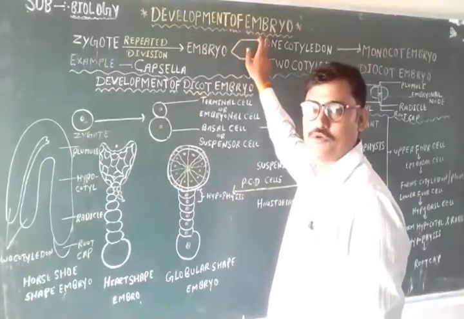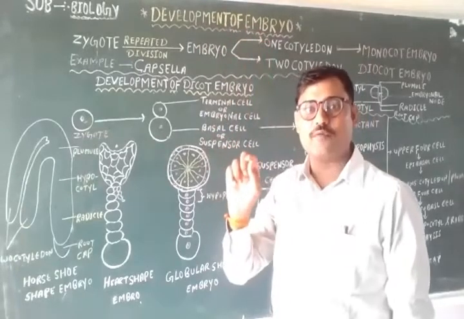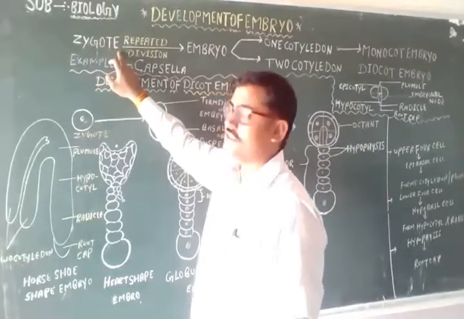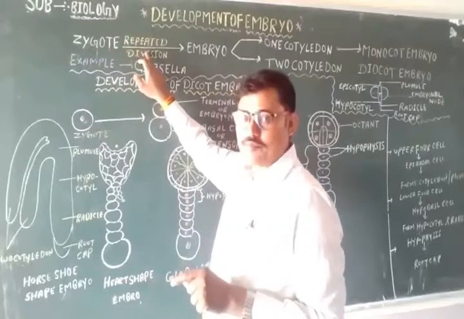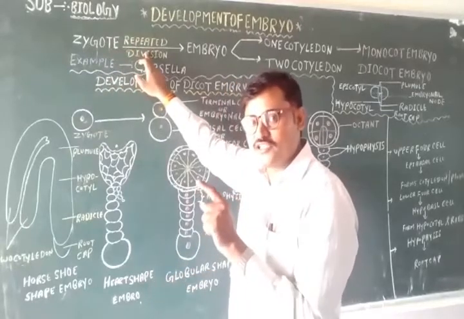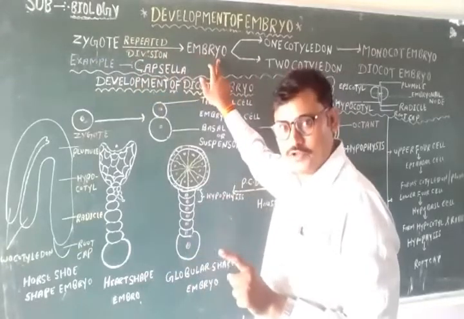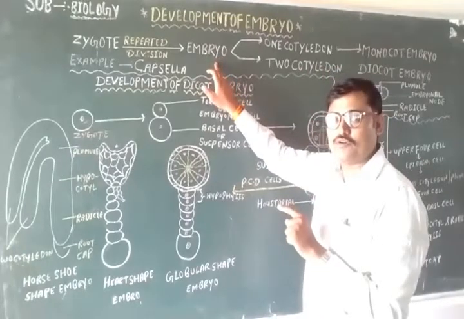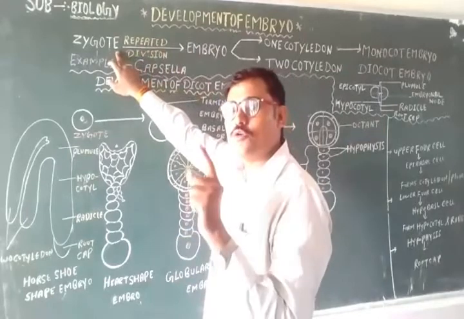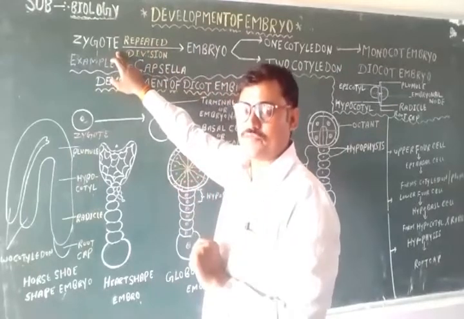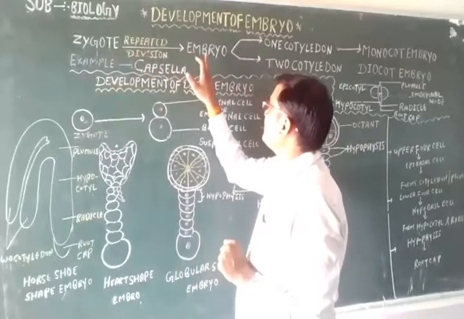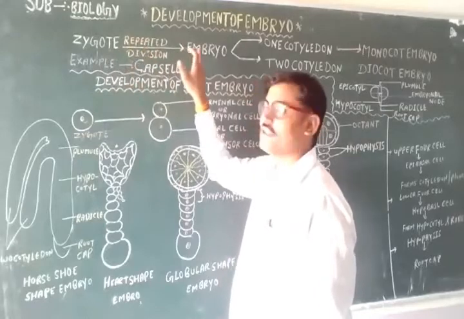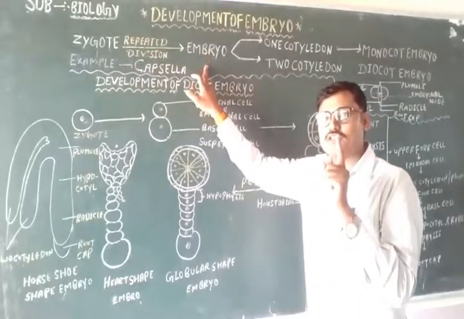Today, we'll discuss the development of embryo, how the formation of embryo takes place. In the zygote, repeated division takes place. When repeated division takes place in the zygote, it forms an embryo. Formation of embryo from zygote through repeated division is known as embryogenesis.